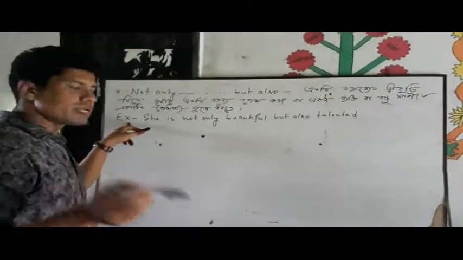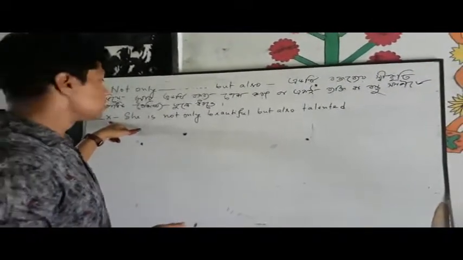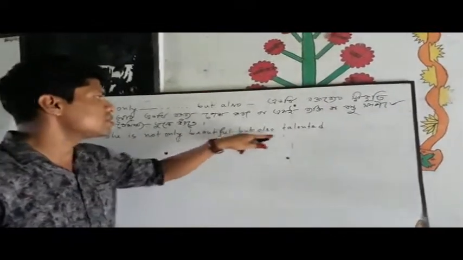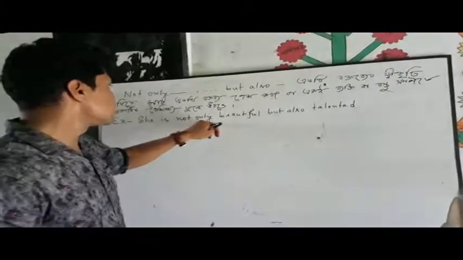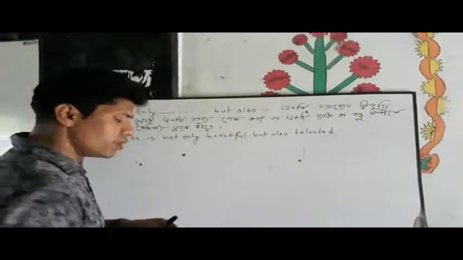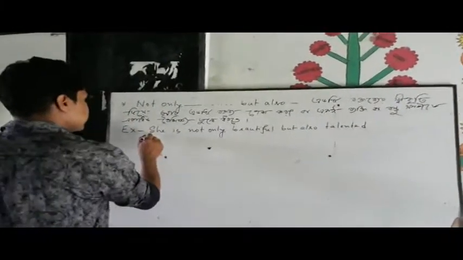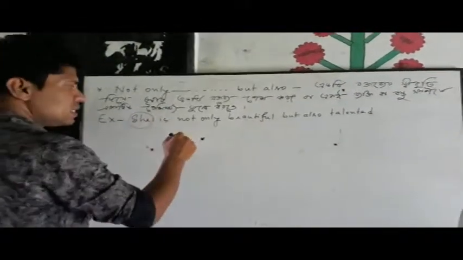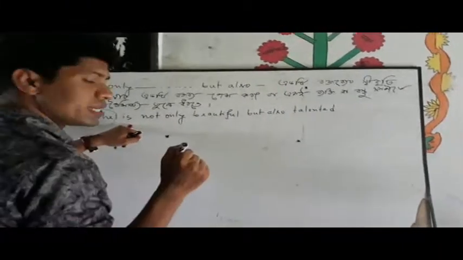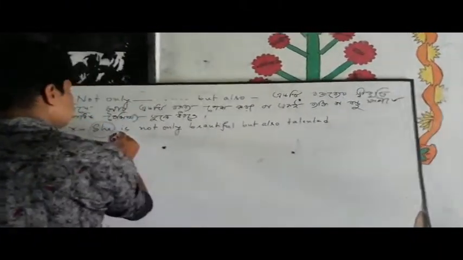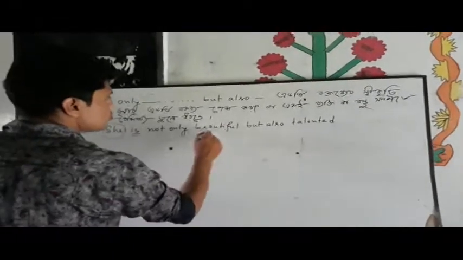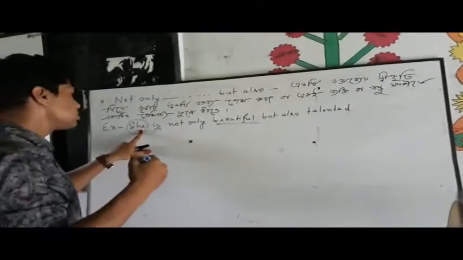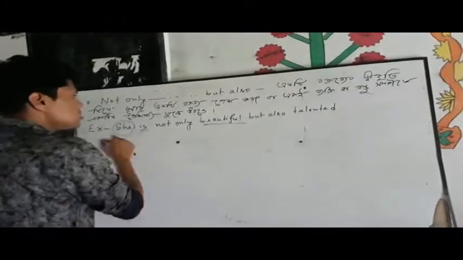So in my example, as I have mentioned here, my dear lovely students, she is not only beautiful but also talented. She is not only beautiful but also talented. Okay, dear students, you see that the subject is she. So about the subject there is an approval. First approval, she is beautiful. This is the first approval. So first approval, she is beautiful.